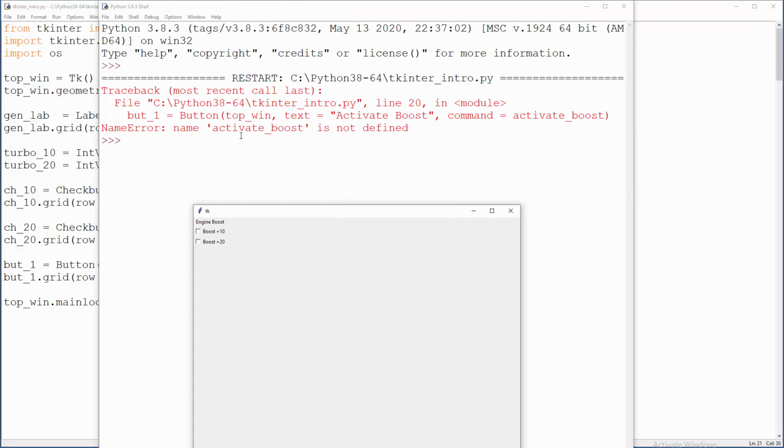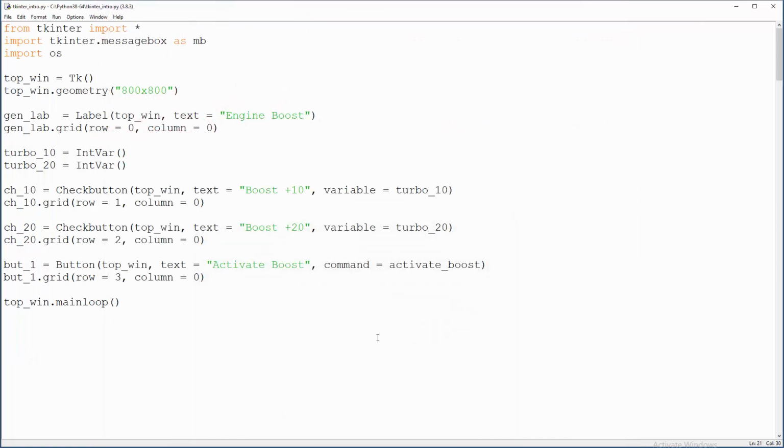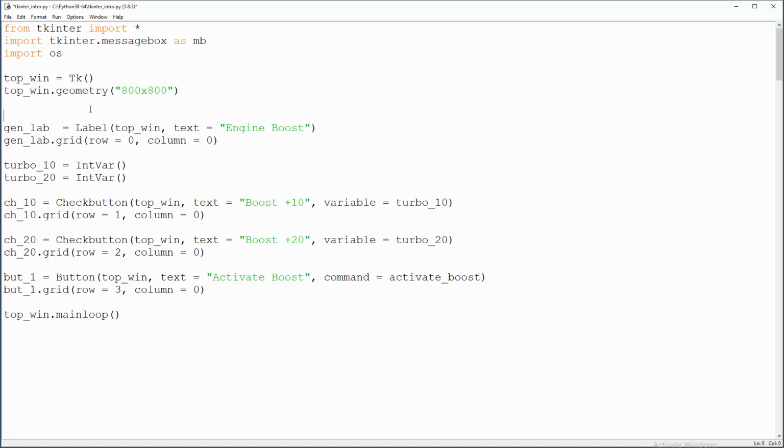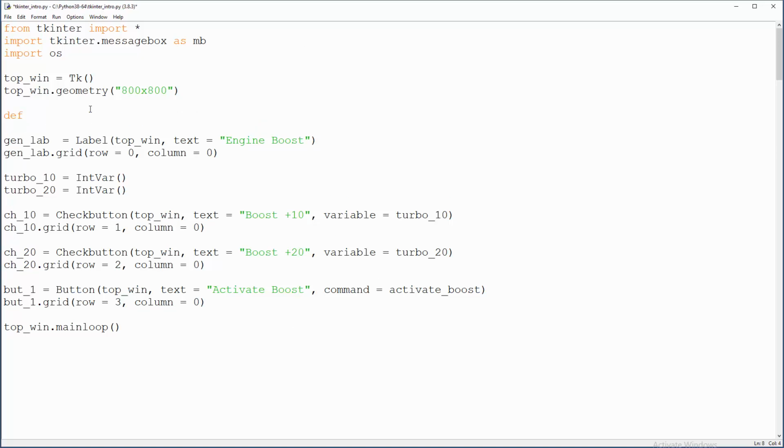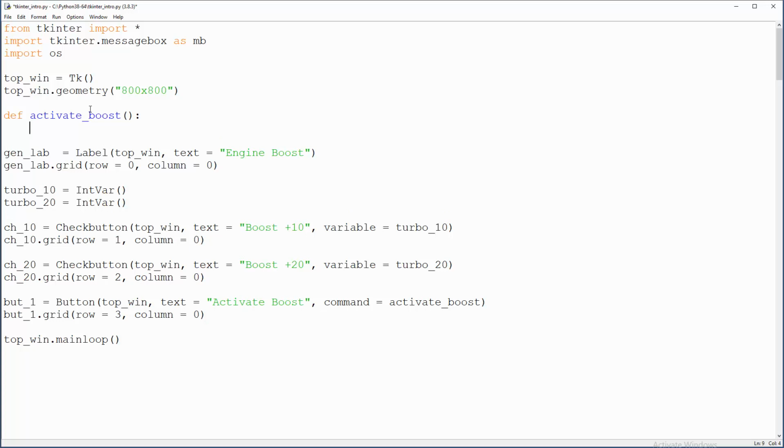Hopefully. What's happening? Right, so I don't have the method, it's just a standard error. Let's create it here. We're going to define activate boost, and of course brackets, and now we will just print, for testing purposes, for simplicity reasons, what's happening with these turbo 10 and turbo 20.